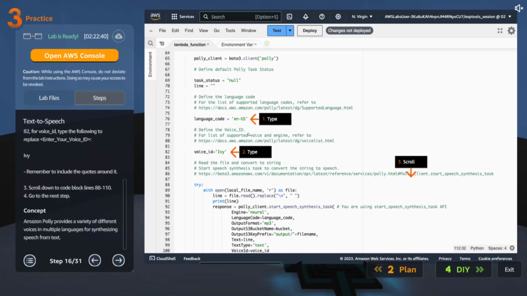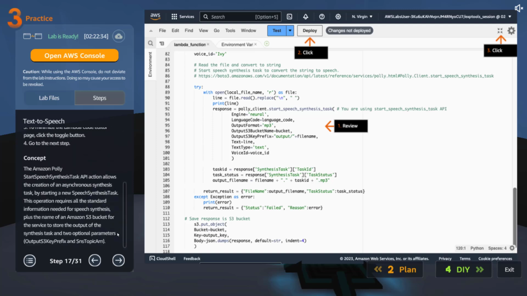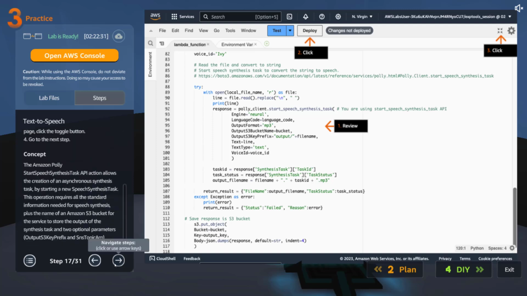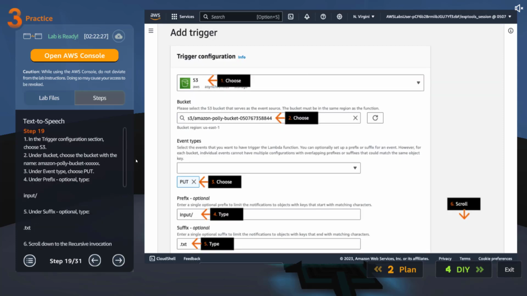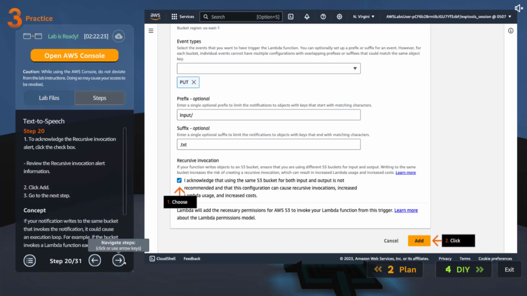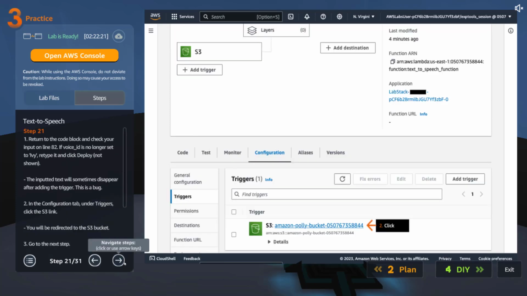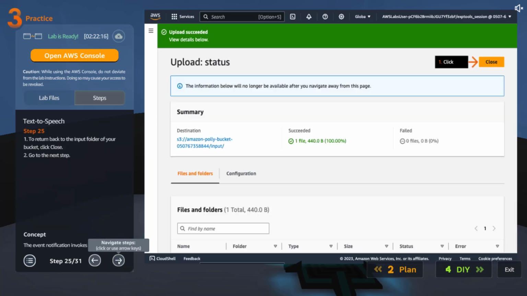Language code we want US, voice ID we want Ivy, and if we scroll down we can go through the script. When we actually then deploy, add trigger, S3 event. We already did this in the previous project as well. Input.txt, acknowledge, you can cross check it. Input, upload the file that they provided us.